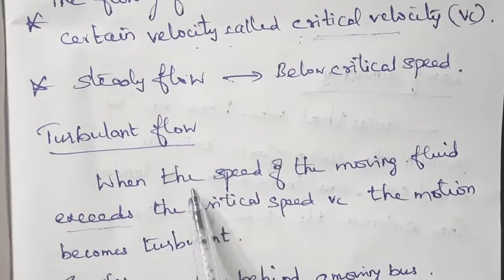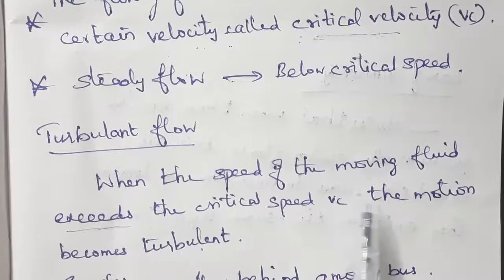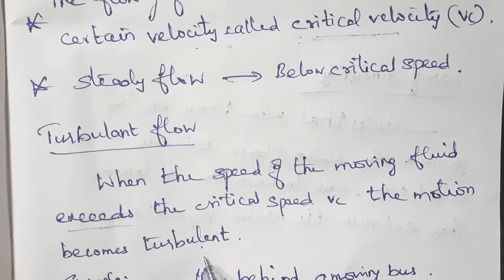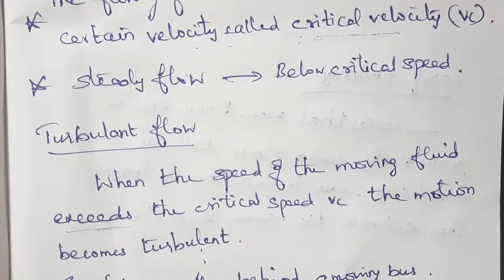Here, the velocity changes in magnitude and direction. Why does the velocity change? Because the particles do not flow in a streamlined flow, so each particle will not follow the previous particle.